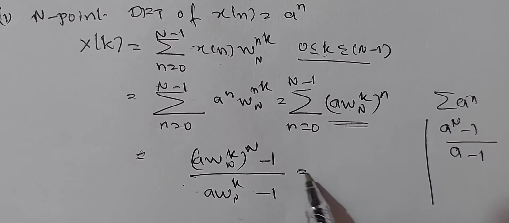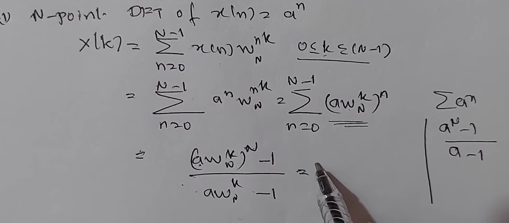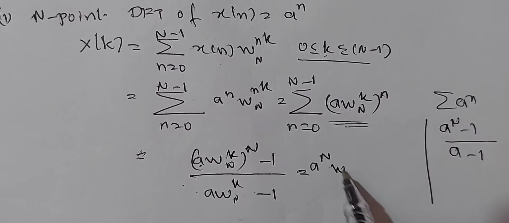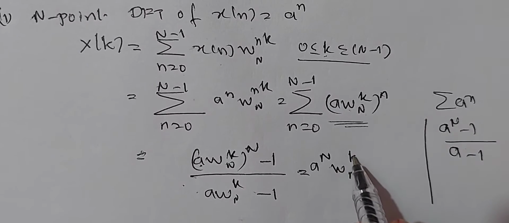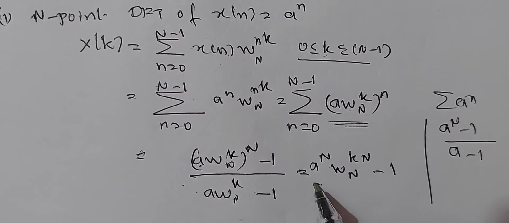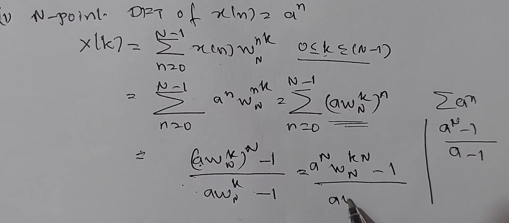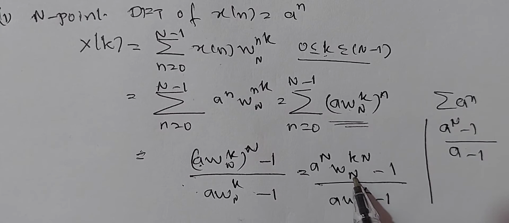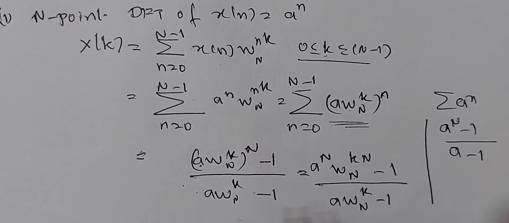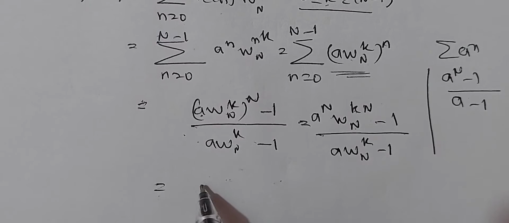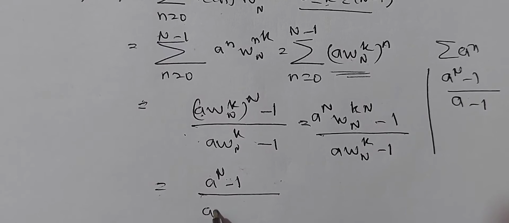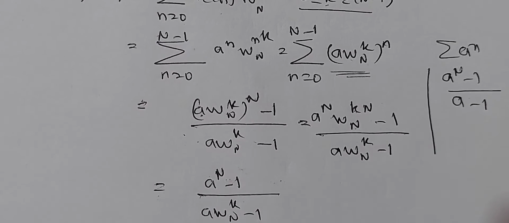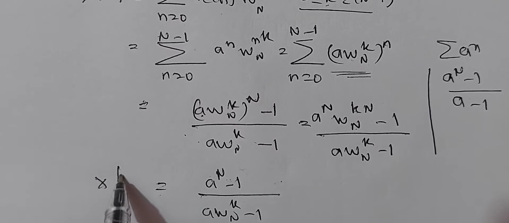which is equal to, splitting the indices, a power N W_N^kN minus 1 divided by a W_N to the power of k minus 1. We know that W_N to the power of N multiplied by anything is 1. Since this becomes 1, this equation is equal to a power N minus 1 over a W_N^k minus 1. So this is the N-point DFT of x of k.